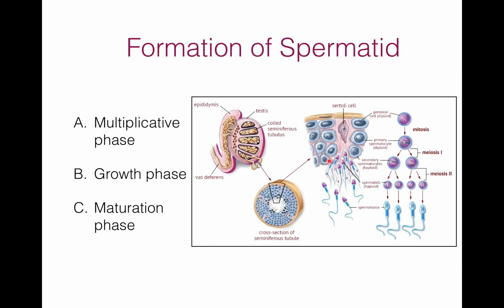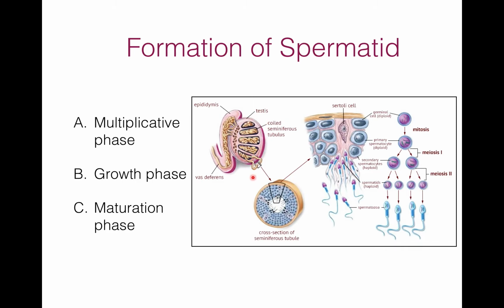Spermatozoa are produced from primary germ cells or primordial germ cells. These are the cells of germinal epithelium. They are also known as spermatogonia, sperm mother cells. They are present on the walls of seminiferous tubules.